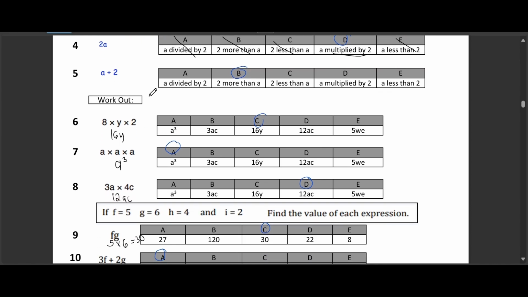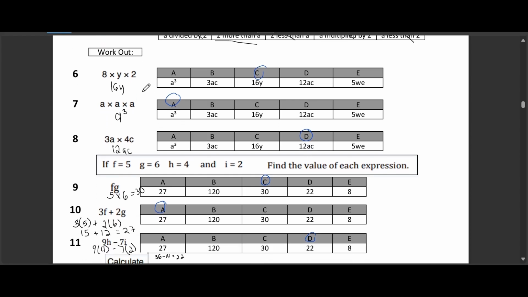The choices are option A divided by 2, option B, 2 more than A, option C, 2 less than A, option D, A multiplied by 2, and option E, A less than 2. The correct answer here is option B, 2 more than A. Here's why. A plus 2 simply means we're adding 2 to the value of A, which is the same as saying 2 more than A. The other options are incorrect because option A is division, option C is subtraction, option D is multiplication, and option E is subtraction, but in the wrong order.